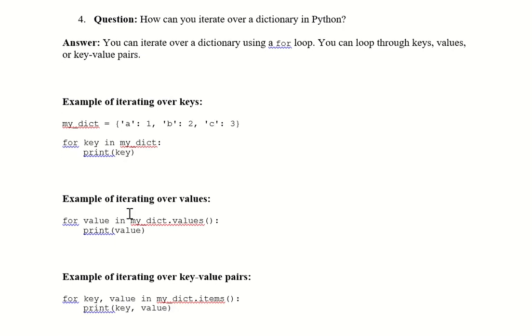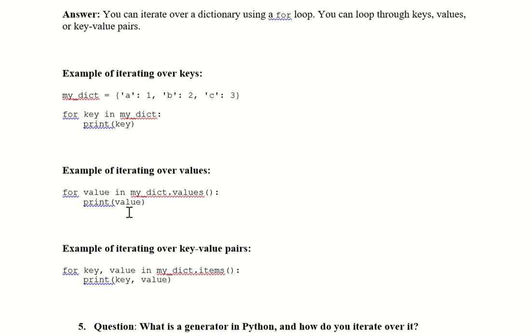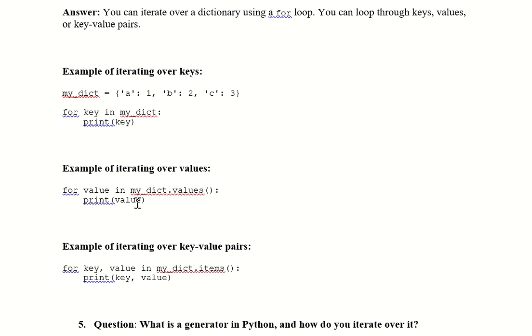The second type of iteration is iterating over a dictionary using values. So for value in my dictionary values, print value. Here only the values are printed. Iterating through the key value pairs, it will print only the value. That is, the output is 1, 2, 3.